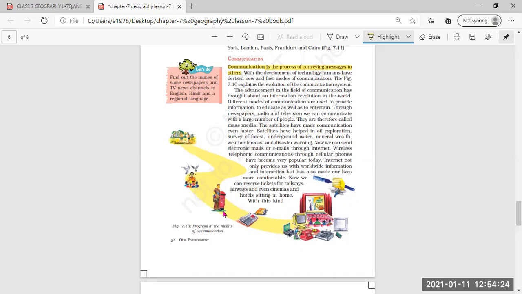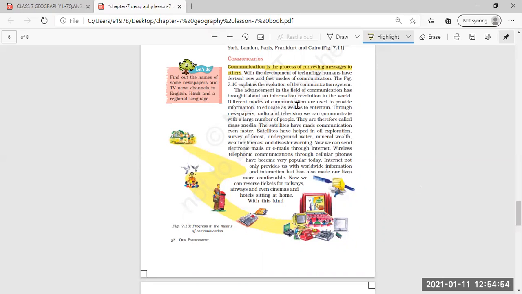Then slowly, the letterbox, this type of red letterbox you might have seen. Then post offices were developed. Nowadays there are newspapers and magazines, and with the help of new technologies, so many other means of communication have been developed through which you can convey messages to other people.